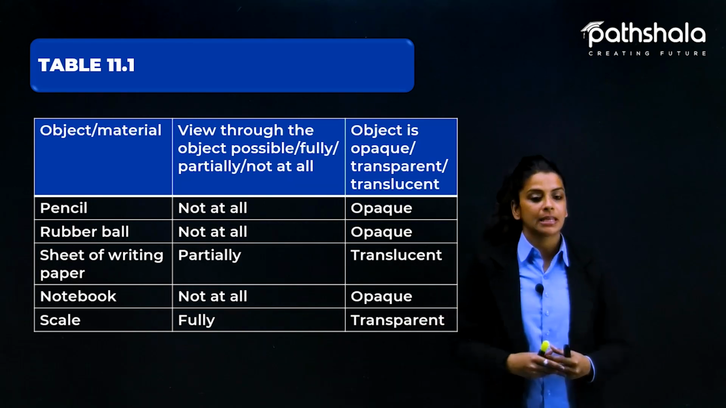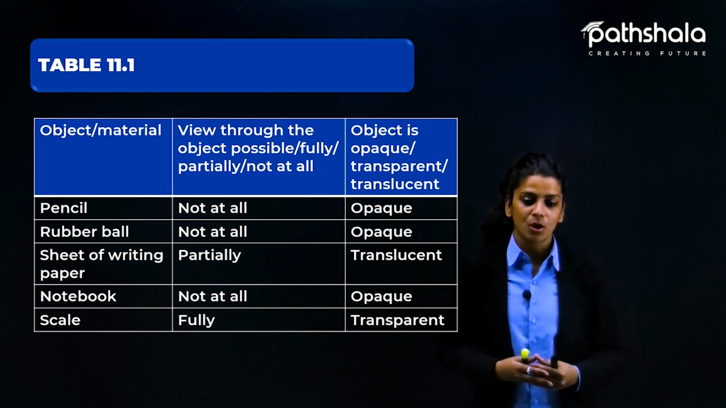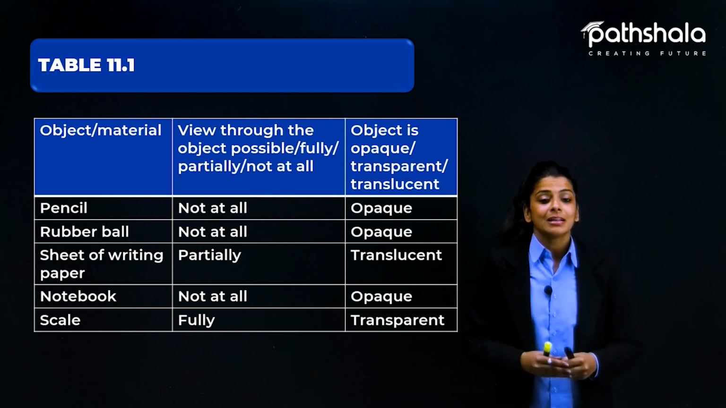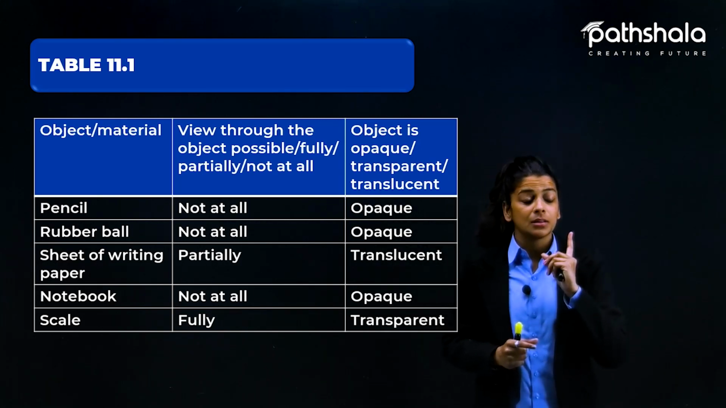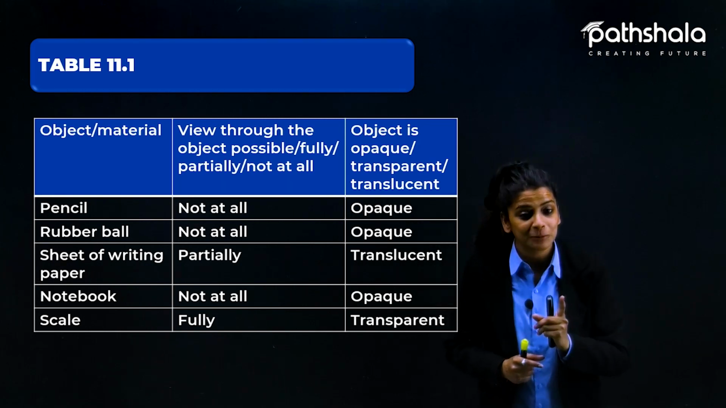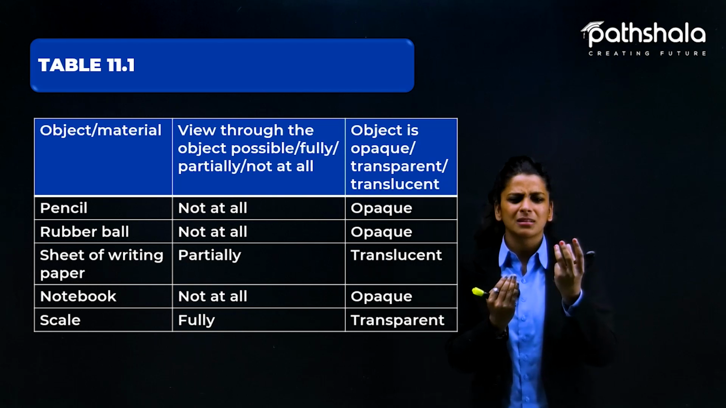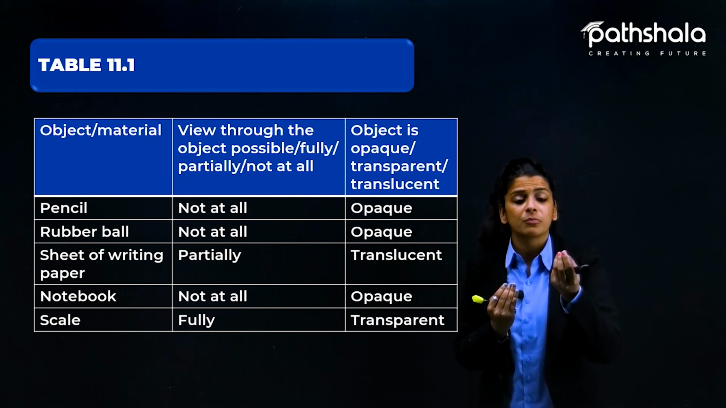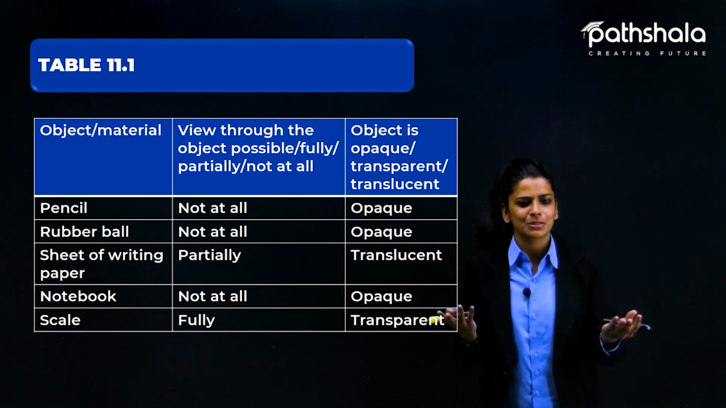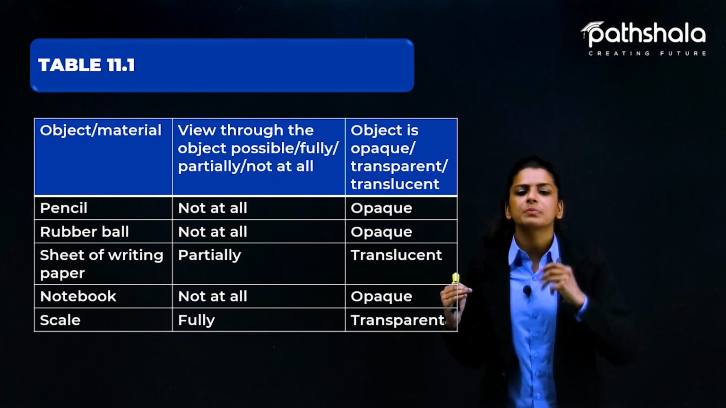And lastly, we have scale. Now scale, as we all have in our geometry boxes, is an object through which you can see easily. And it is called transparent because it is made up of a glass-like structure. Plastic, you can say; some scales are made of glass and some are made up of plastic, and we mostly use plastic ones. Even in plastic, there is transparent plastic through which you can see.